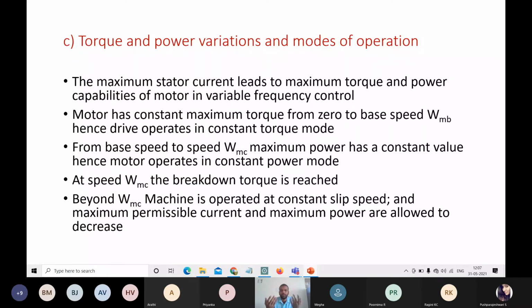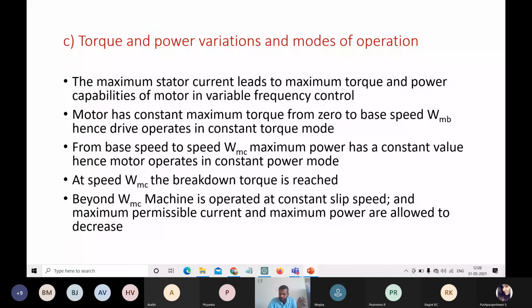What happens below the base speed, what happens above it, what would be the current equations, what would be the torque equations, and what happens to our drives when we supply an unbalanced or non-sinusoidal supply? What happens to the harmonics, and if the harmonic content increases, how does performance change? We studied by varying the voltage frequency ratios, and we studied the torque characteristics with respect to speed. These are the main fundamentals to know the performance of our drives. I hope you got the point.